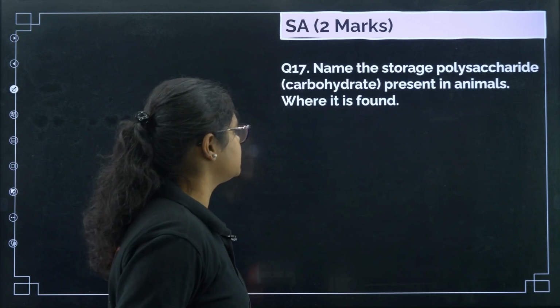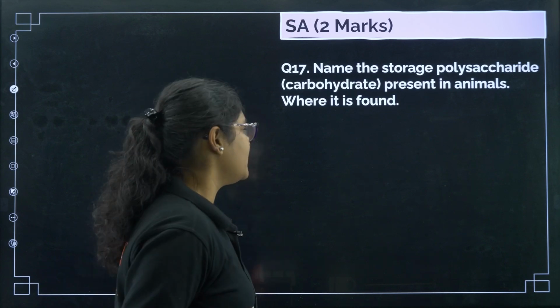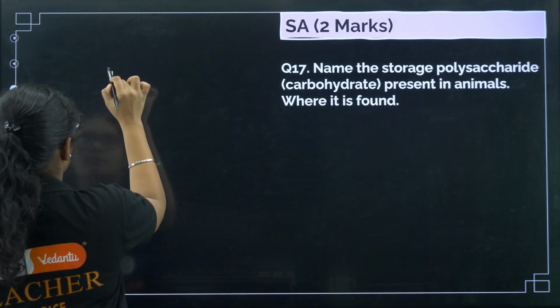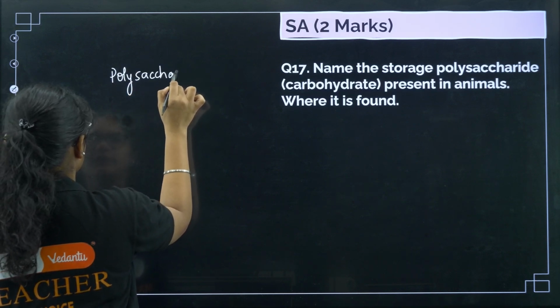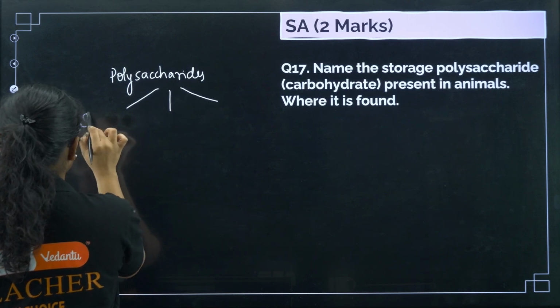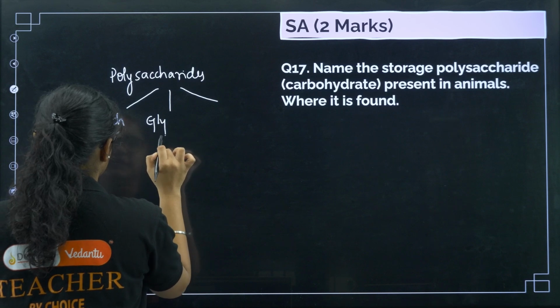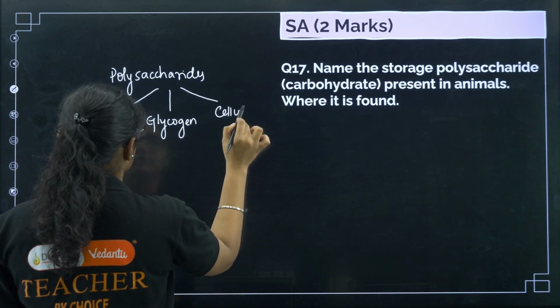So first the question is asked, name the storage polysaccharide present in animals. Where is it found? Let me first write down polysaccharides, we will just have a quick revision here. Polysaccharides we have three types. One is starch, then we have glycogen, and another is cellulose.